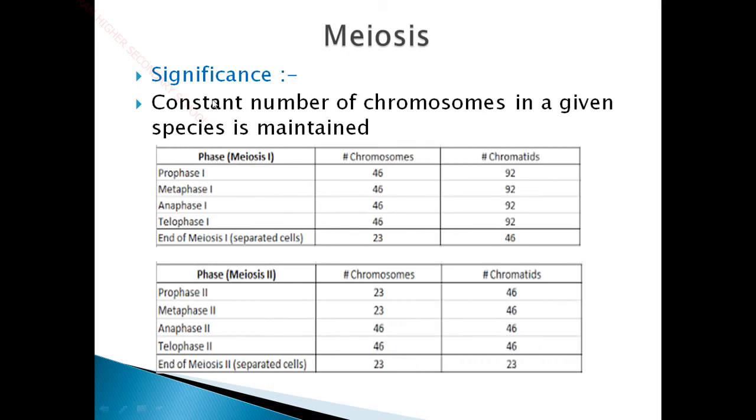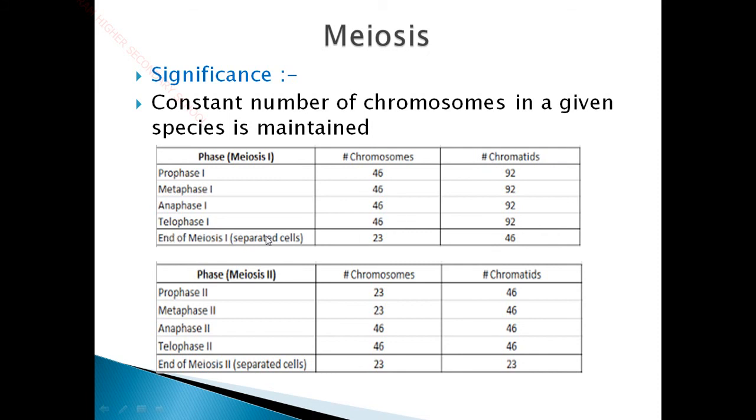Whereas in the case of meiosis, the constant number of chromosomes in a given species is maintained. You can see from the table very well how the number of chromosomes is maintained constantly in the case of meiosis. So children, look into this table carefully. Prophase 1, there are 46 chromosomes, containing 92 chromatids. Metaphase 1 also has 46 chromosomes with 92 chromatids. Anaphase has 46 chromosomes, 92 chromatids. Telophase has 42 chromosomes and 92 chromatids.